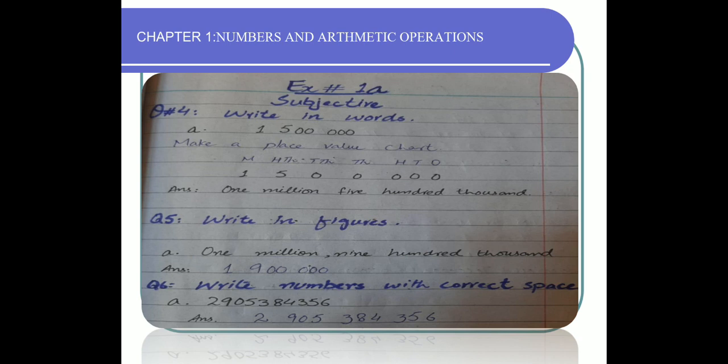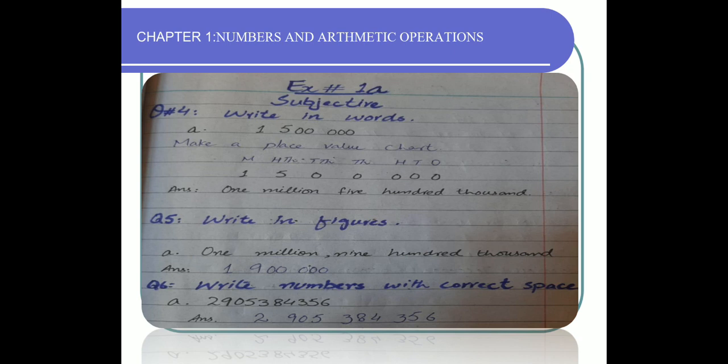Question number 5, write in figures. Same, make a place value chart and place each value in the correct column. You will come to know the answer. Like the first part, 1,900,000. So in the million column place 1, in the 100,000 column place 9, and in the rest of the columns place zeros.